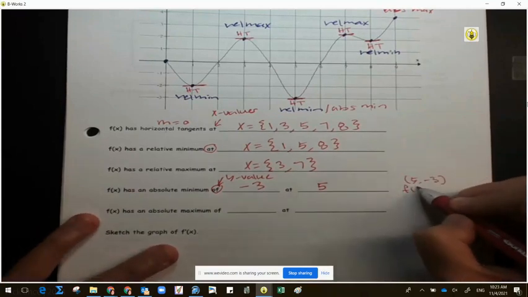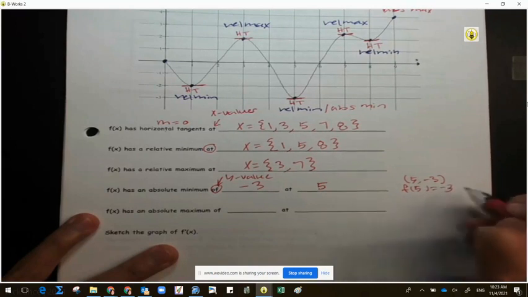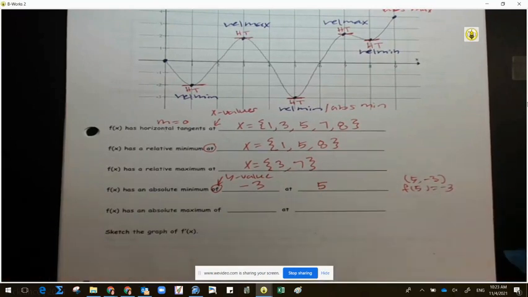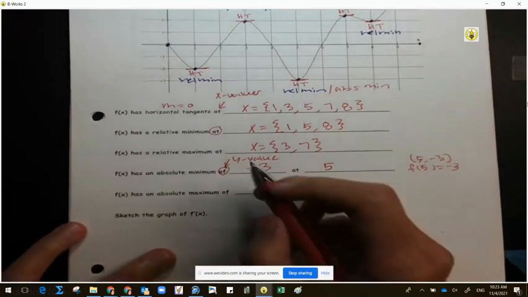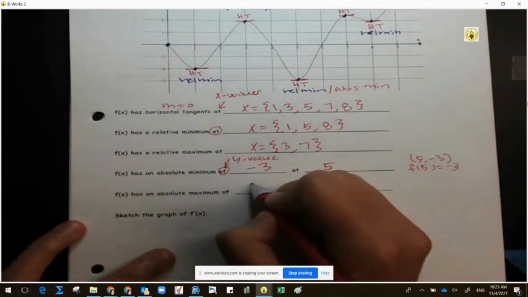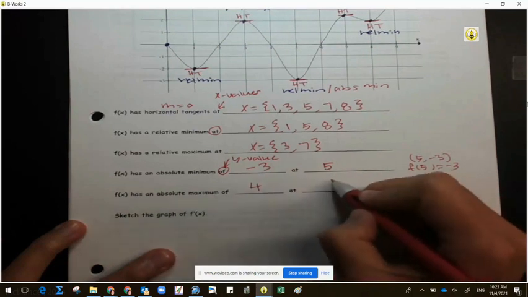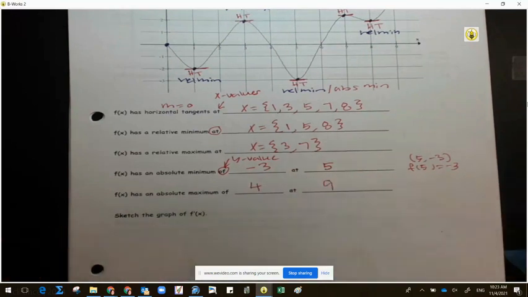Let's write it as a function. f of 5 is equal to -3. Like, the y value comes first. Because y of at x. It's just more of English. I won't trick you like that. Okay? All right. What about the maximum on the absolute piece? What's the y value? 4. And that's at what x value? 9.